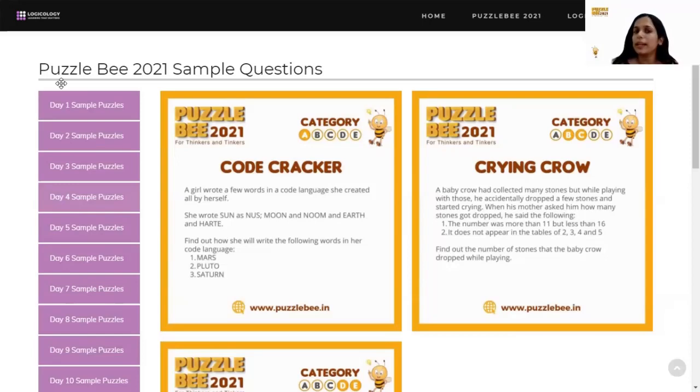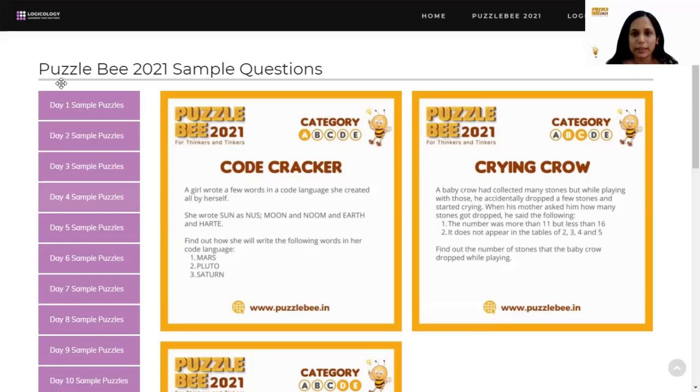For category A, we had Code Cracker, which was based on code languages. So how exactly you rearrange certain letters within a word and then come up with a code language. For categories B and C, we had Crying Crow, which had something to do with numbers. I'll come to that in just a bit. And then for our senior categories, D and E, we had something called Uncover Untruth, a very interesting puzzle. So we'll come to that also after we're done with Code Cracker and Crying Crow. So for now, let's begin with Code Cracker.